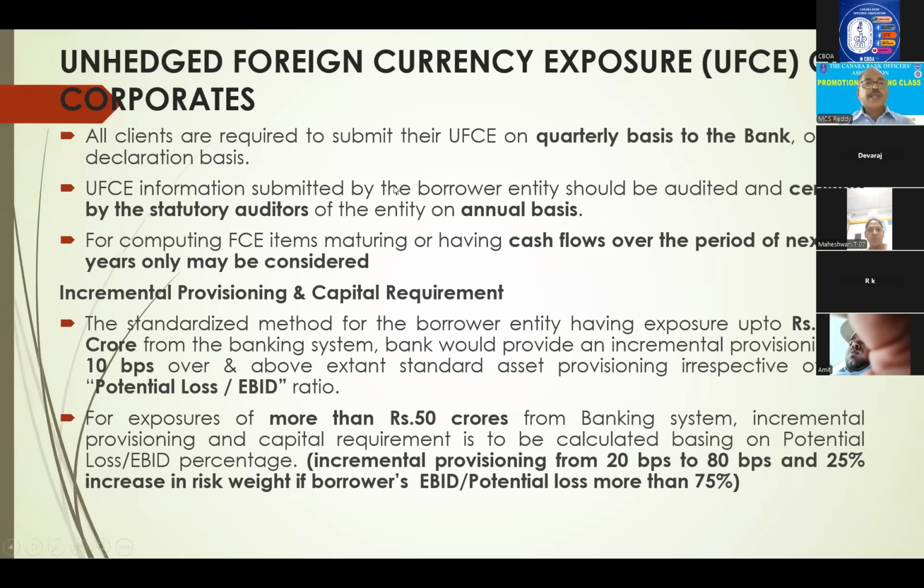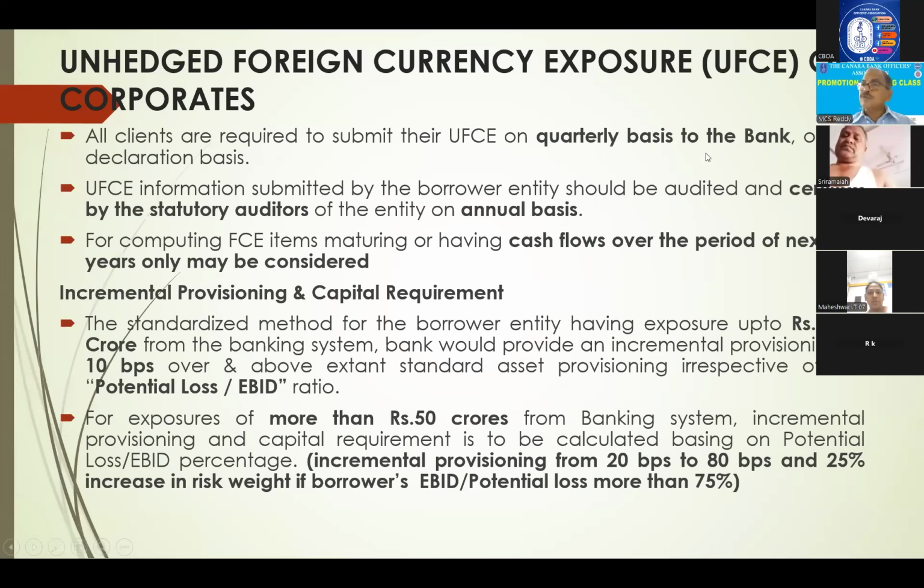Okay. So now all clients are required to submit their unhedged foreign currency exposure, UFCE, on a quarterly basis. They have to give how much foreign currency exposure is not hedged. They have to give a quarterly statement on plain paper, no issue. But once in a year, they have to give an audited statement, yearly. Right? For computing foreign currency exposure, maturity or cash flows over the period of the next 5 years will be considered. And suppose if anybody is not hedging, then there is incremental provisioning and capital requirement for that.